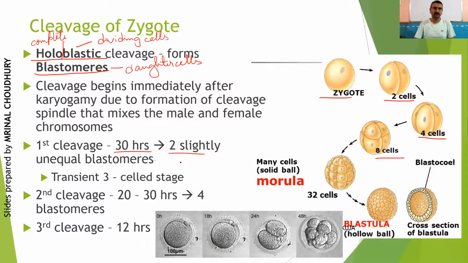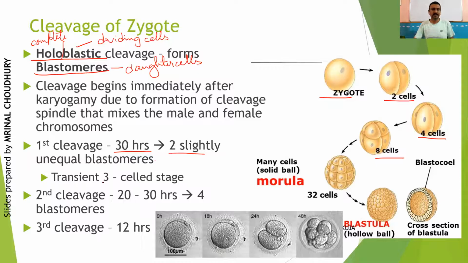Not very much unequal, but slightly unequal, meaning one blastomere is slightly larger than the other one. In that condition, what happens? The one which is slightly larger will first carry out the second cleavage, and after a small time gap, the smaller blastomere will divide. So in between, there is a transient stage, which is a 3-cell stage, right?